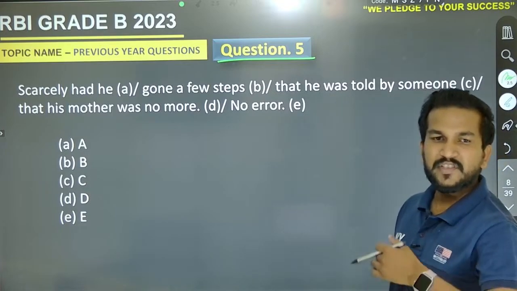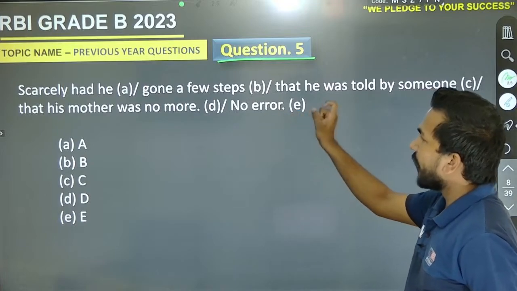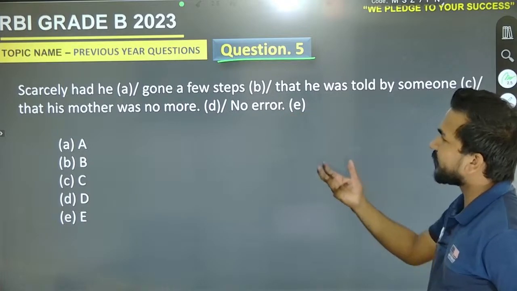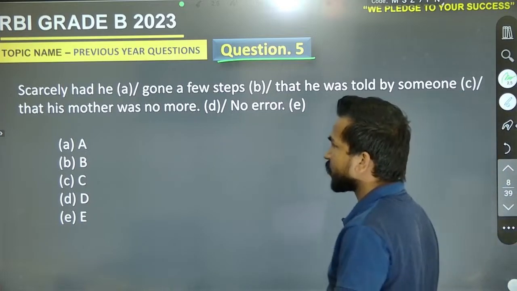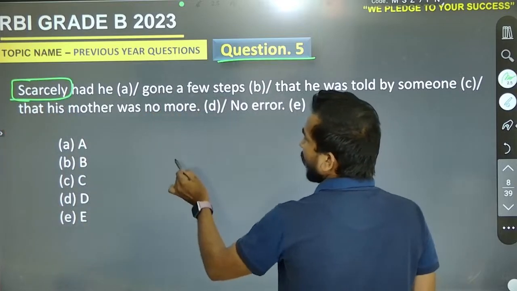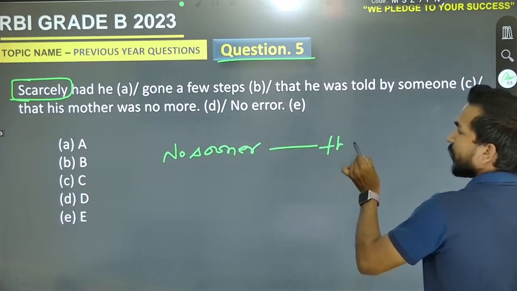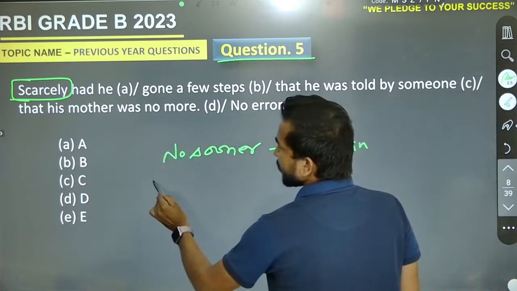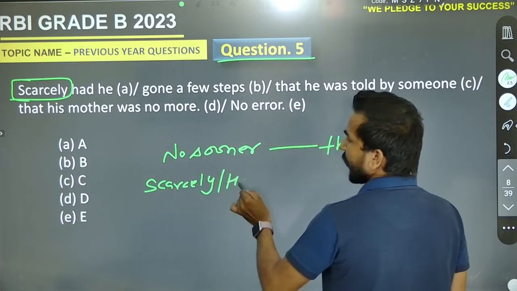It doesn't matter whether it is right or wrong. Scarcely had he gone a few steps that he was told by someone that his mother was no more. So it must be C. Meditation is saying it must be C. Okay, what must be the right pair of scarcely? No sooner will make a pair with than, and scarcely and hardly.